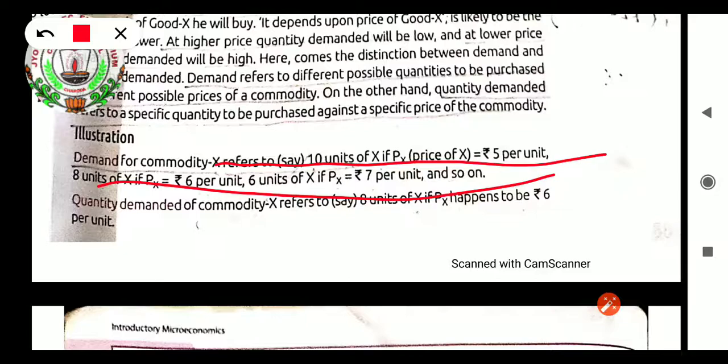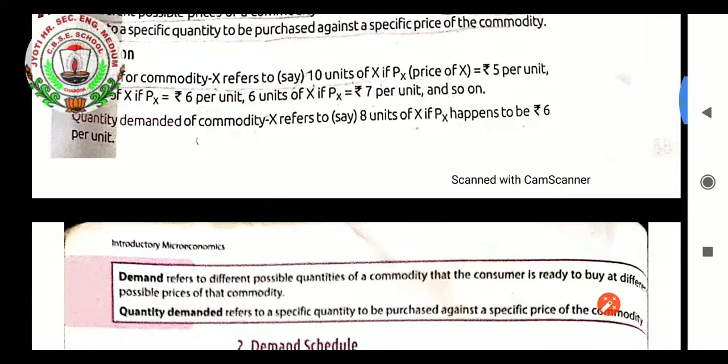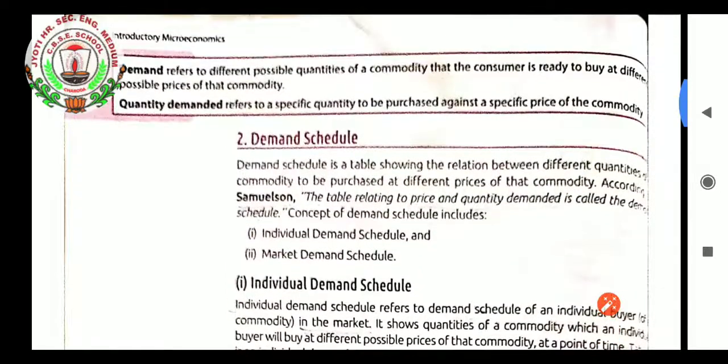So quantity demanded of commodity X refers to, say, 8 units of X if Px happens to be 6 per unit. Now we will see the meaning of demand and quantity demanded in simple terms. Demand refers to different possible quantities of a commodity that the consumer is ready to buy at different possible prices of that commodity.